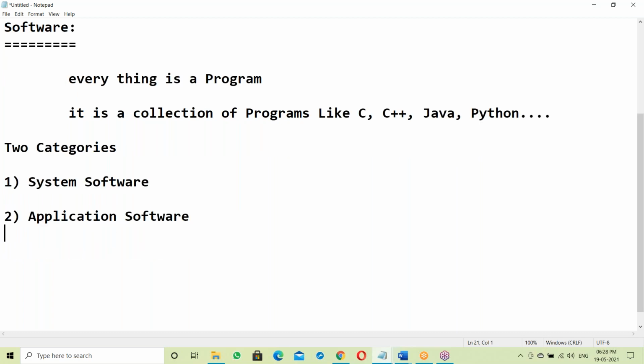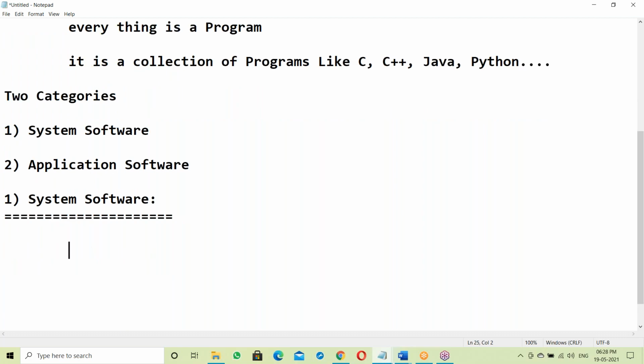System software. This one interacts with hardware components. System software is always interacting with hardware components.